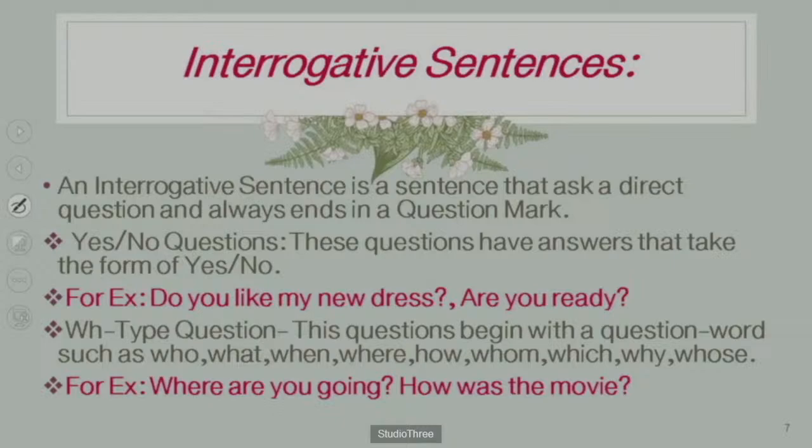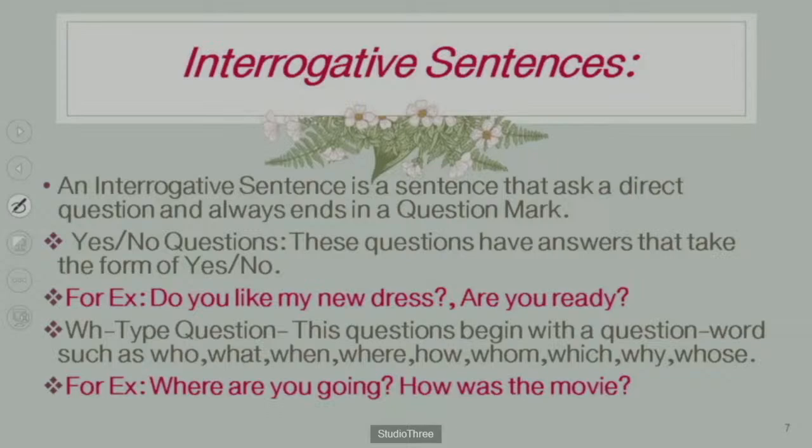This question begins with a question word. There are 9 types of question words: who, what, when, where, how, whom, which, why, whose. Among these, whom is used for a person as an object. We can see more about it further. For example, where are you going? How was that movie? These are called WH type questions.